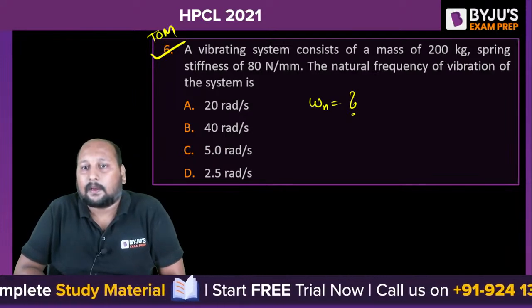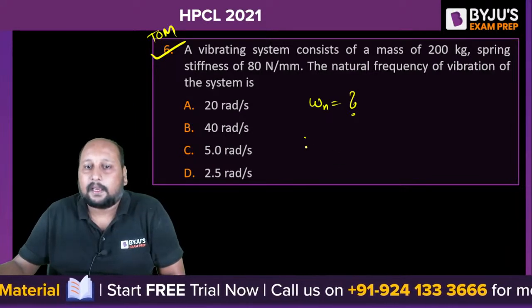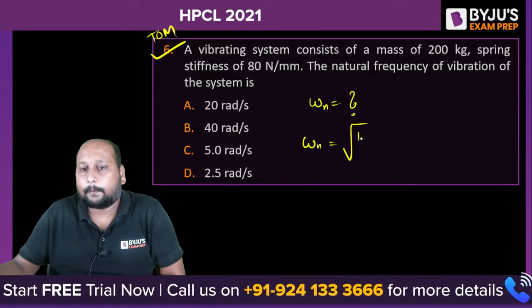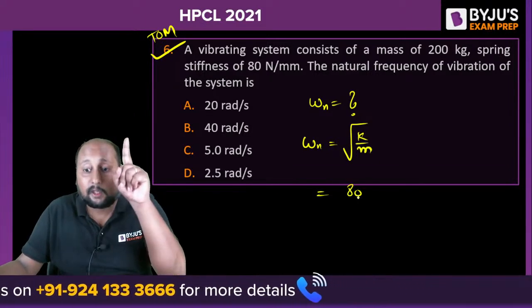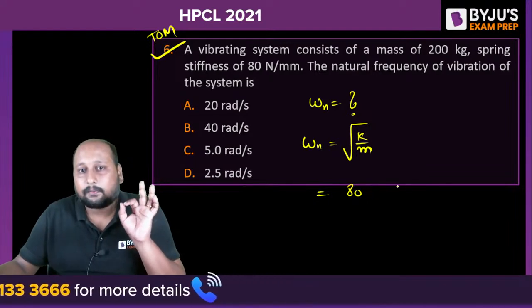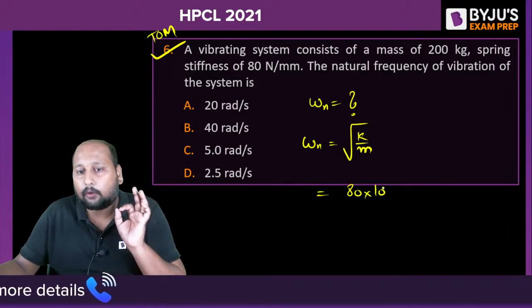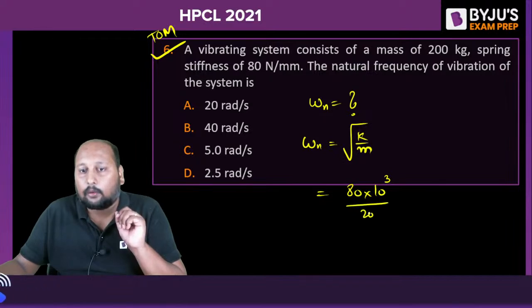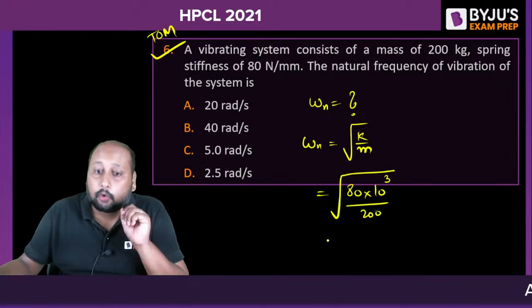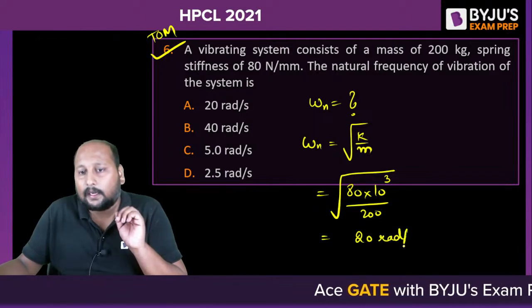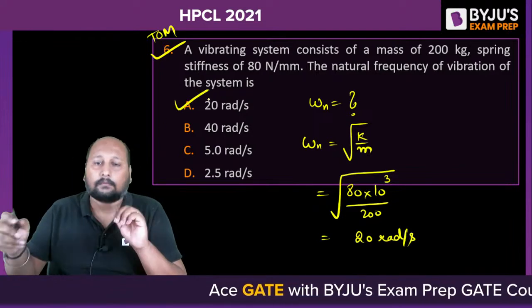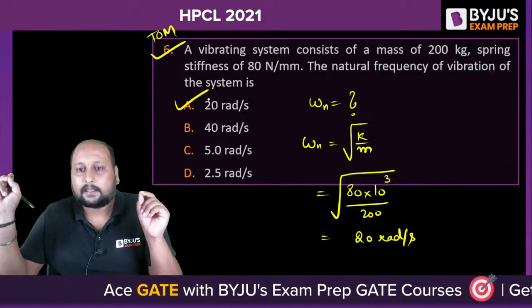A vibrating system consists of a mass. We know that omega n is equal to under root of k by m. What is k? It is 80, but see the units. Okay, do not make that mistake. See the units. 80 into 10 to power 3 divided by 200, root of this. You will be getting exactly, I think, 20 radian per second. Option A. 20 radian per second. Everyone is getting this.